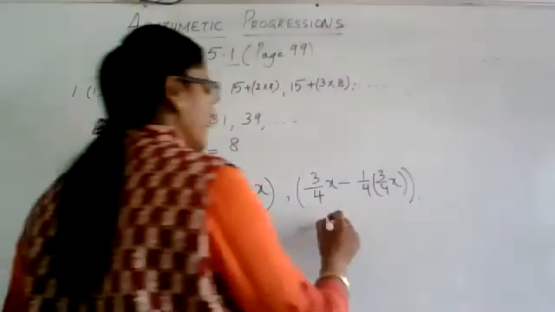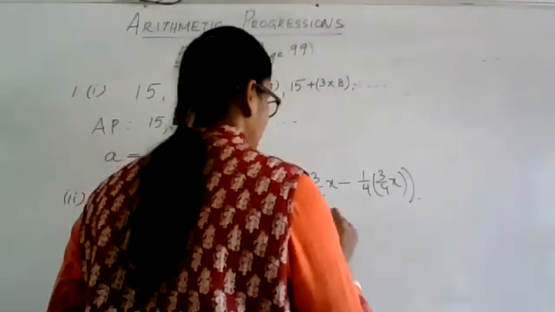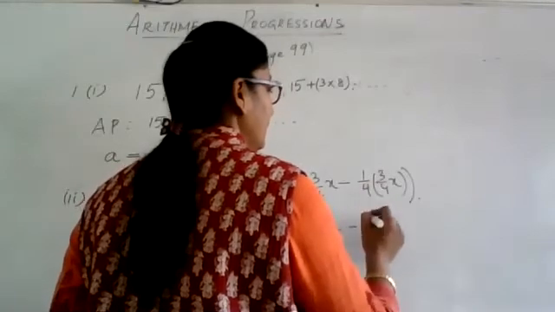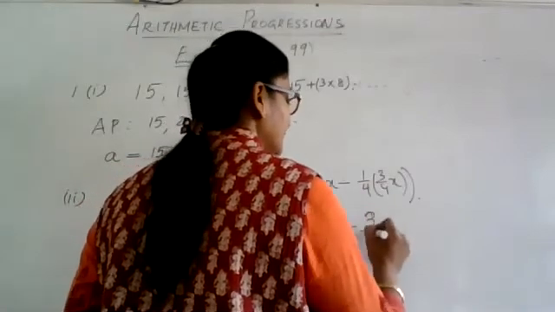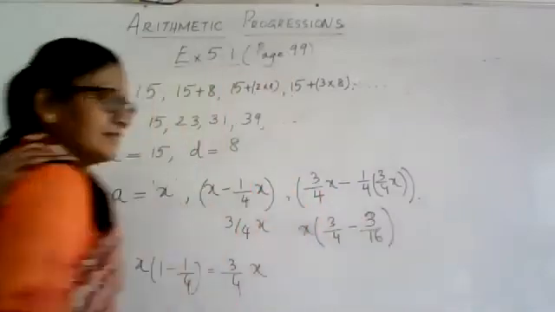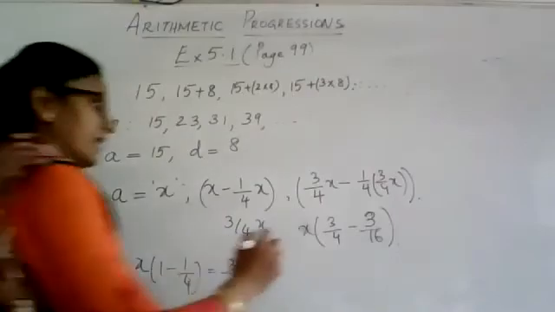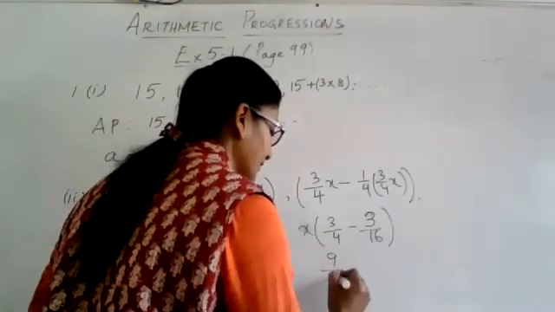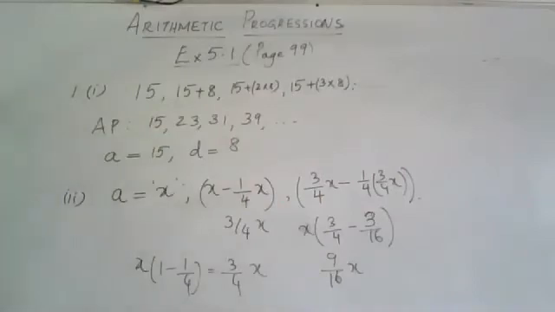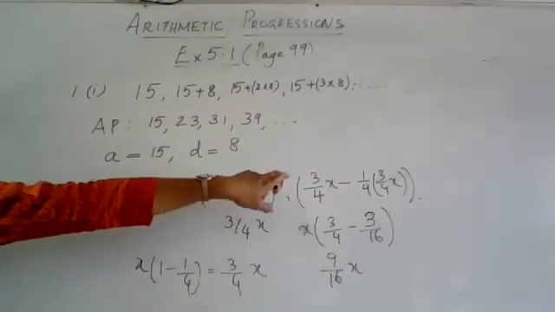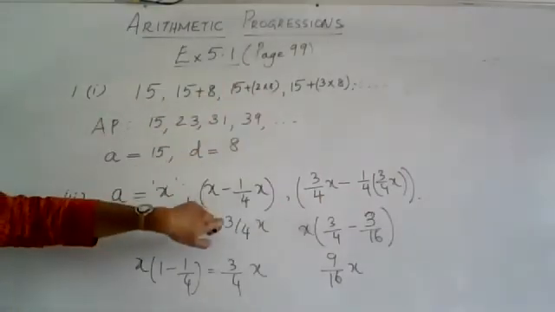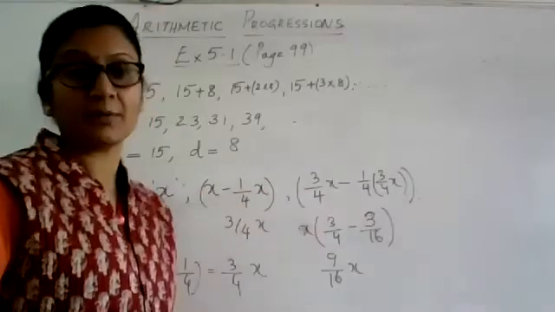So it will be 3/4. If I take the x common, this will be 3/16. Correct? So 3/4 minus 3/16. That will be 12 minus 3, which is 9/16 x. That is your third term. So every time you are removing 1/4 of what is there in the preceding term. Alright. So that is why you are taking 1/4 of 3/4 x.